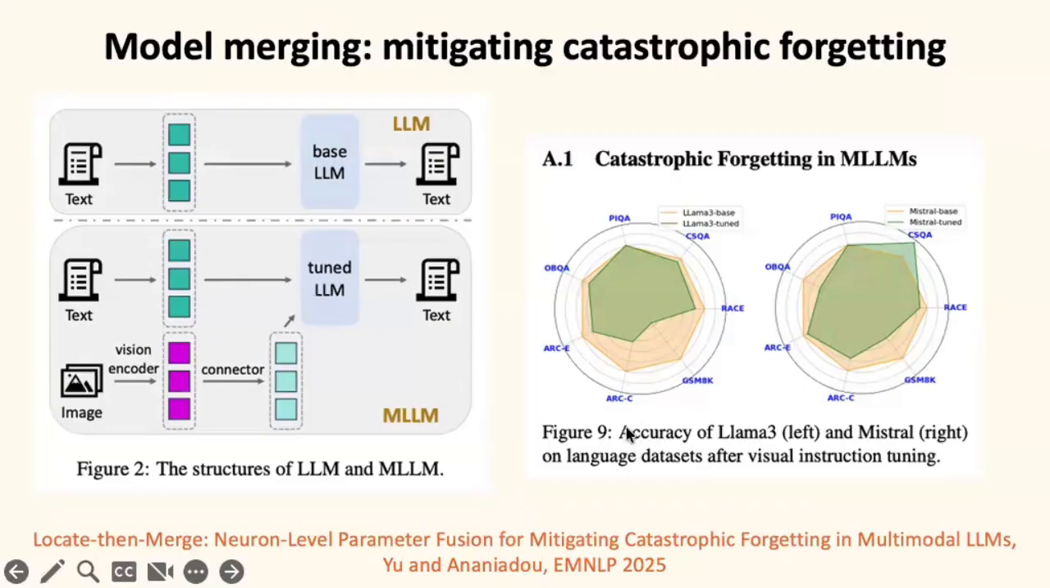For example, we can see this in the right figure. The green part is the language ability of the fine-tuned multimodal LLMs, and the orange part is the original LLM's language ability. So the language ability is reduced very much. And when we use multimodal LLMs, we not only require the visual ability, but also require the language ability. So the goal is to keep a balance between the language ability and visual ability.